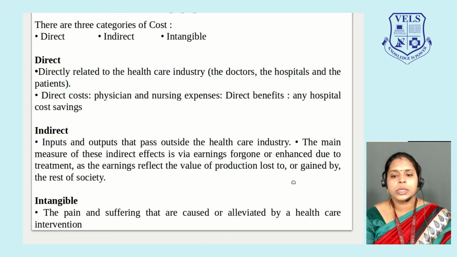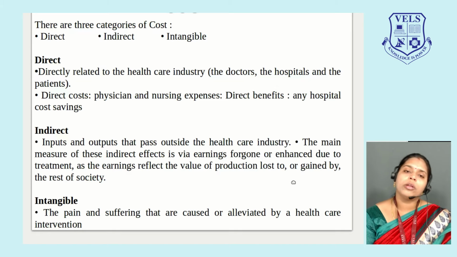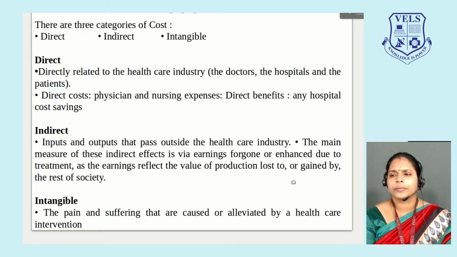Physician and nursing expenses. Any hospital will have these direct costs and cost savings. These direct costs are under the purview and control of a particular hospital, so the hospital management can take care of these costs and make cost savings.